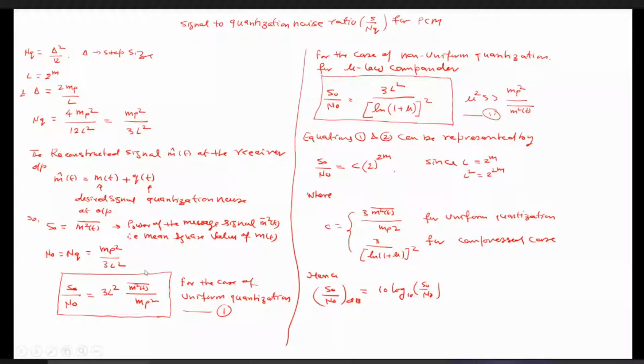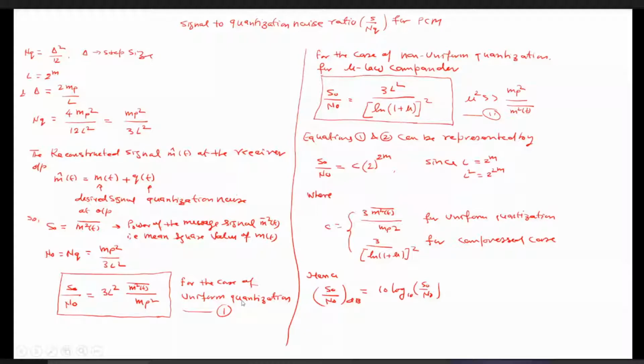But this equation is valid for the uniform quantization, because N_q what we have calculated in the previous slide is only for the uniform quantizer. So S0 by N0 is 3L square m bar square T by mp square, that is for the case of uniform quantization. But in some books you will find that if you use the Mu-law compander,